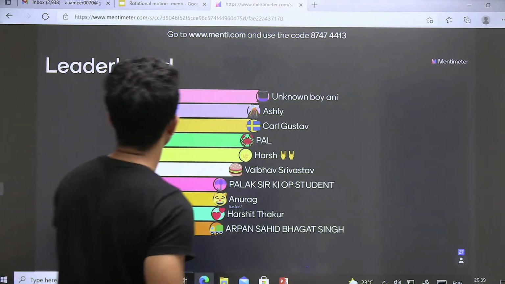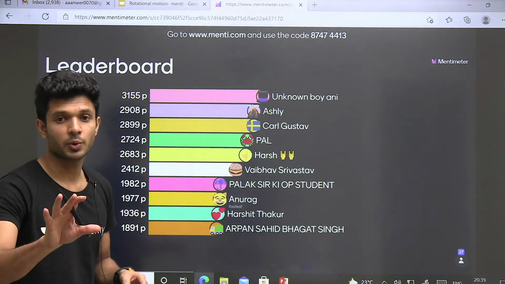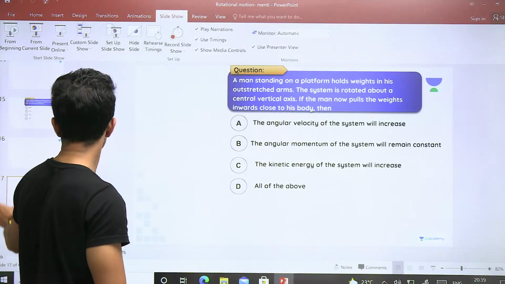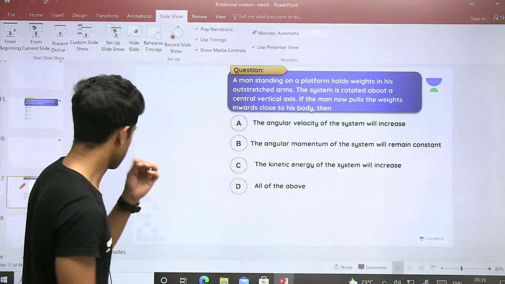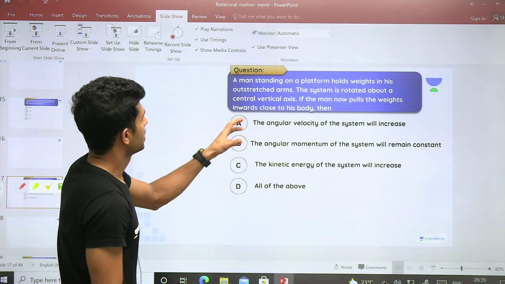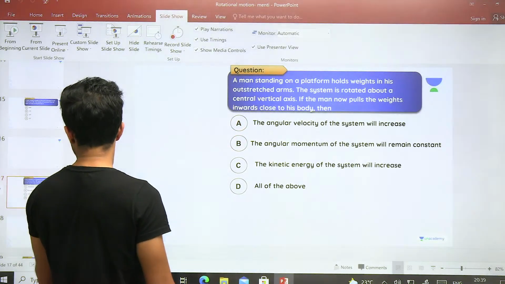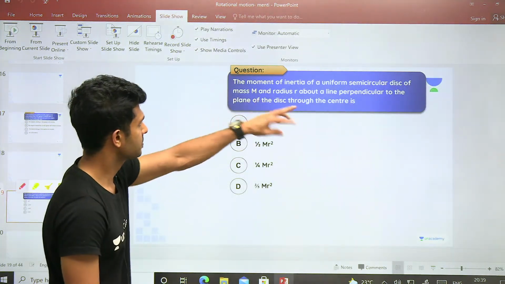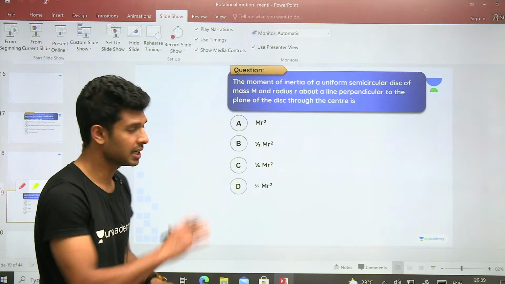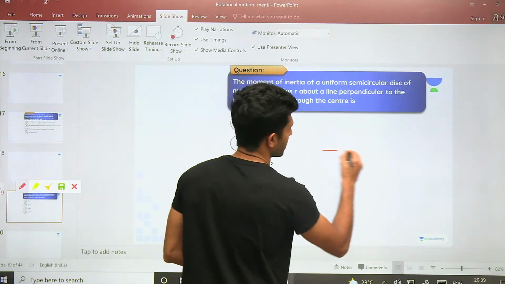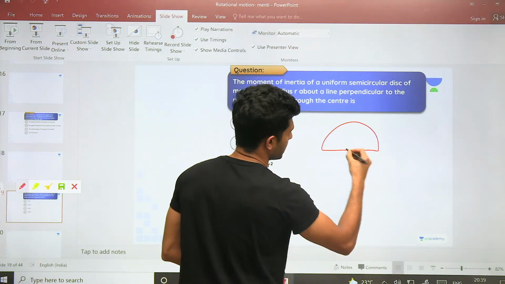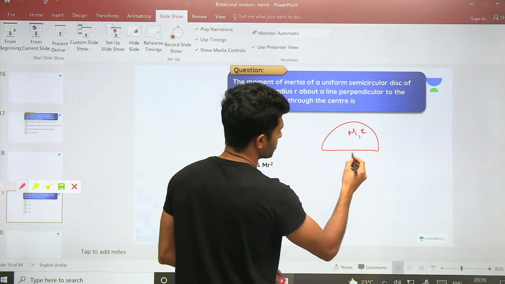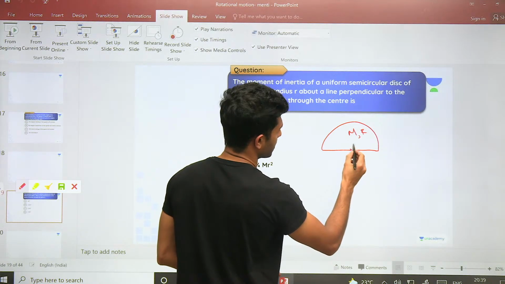Okay, बढ़िया. So, shall we see how this question can be done? Very simple it is. Now let's see. We know that we have a disk, right? A semicircular disk is what we are having, of mass m and radius r. And the question is, what is its moment of inertia about an axis perpendicular, right?